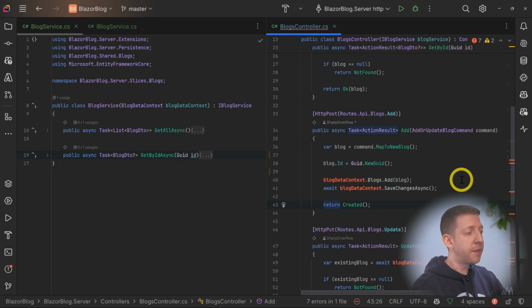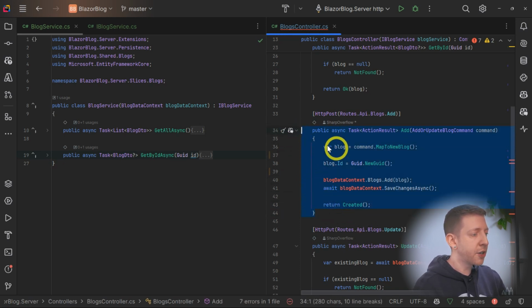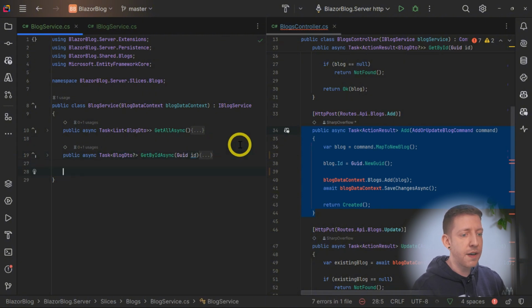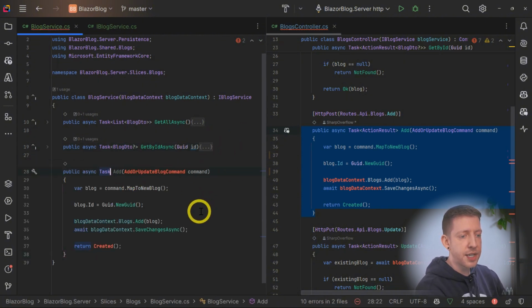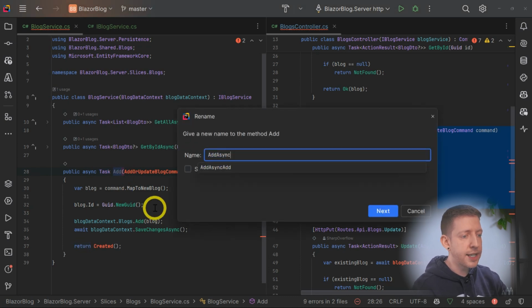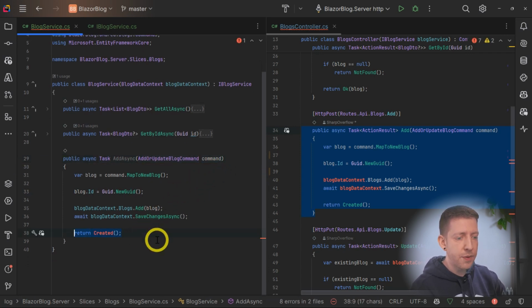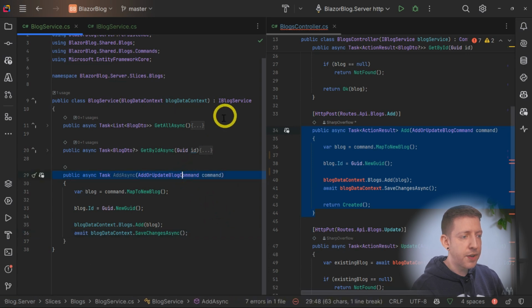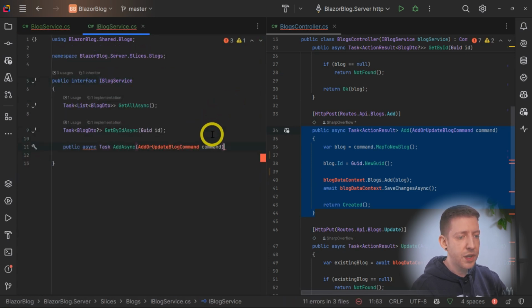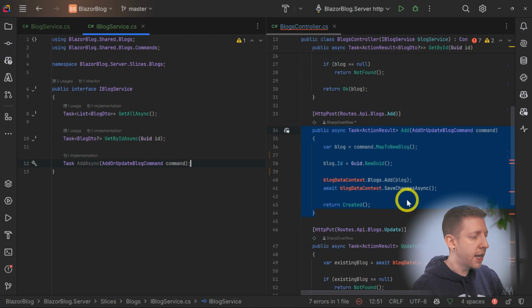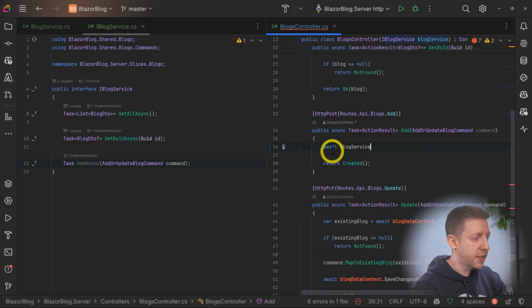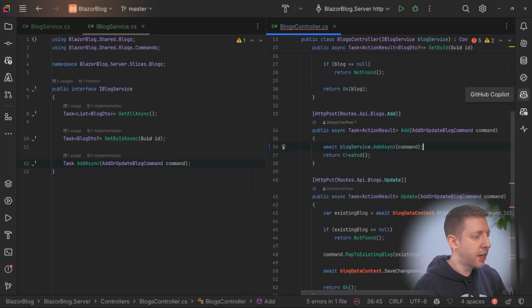Okay, with those first two methods complete, let's move on to the add method. So let's copy the method and bring that over into our service. I'm going to remove the return type, so it's just a task. And I'm going to rename this to addAsync. We'll also bring in the reference for the command. And then we will simply remove the return at the bottom there and add this method to our interface. Again, bring in the reference here. And then over in our controller, let's change this to be await blogService.addAsync and pass in our command. And then we can simply return created.